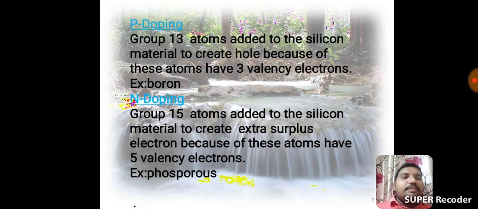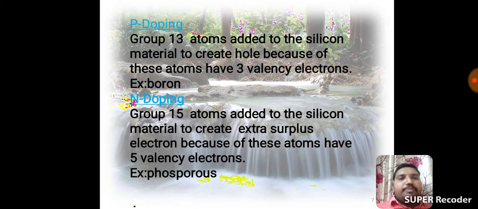There is a 1 electron deficiency. That's why group 13 atoms form a positively charged hole. These positively charged holes move throughout the semiconductor, that is the p-doped semiconductor. Example is boron. Boron is the p-doping material.